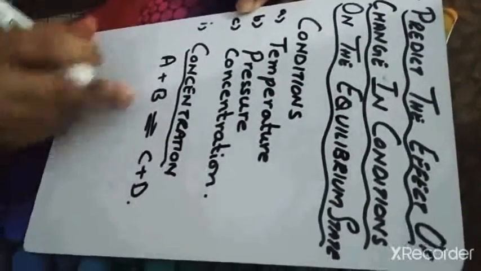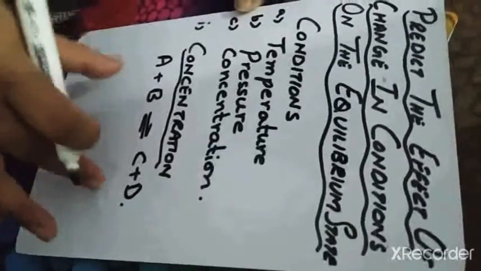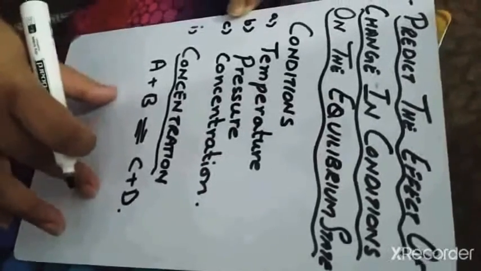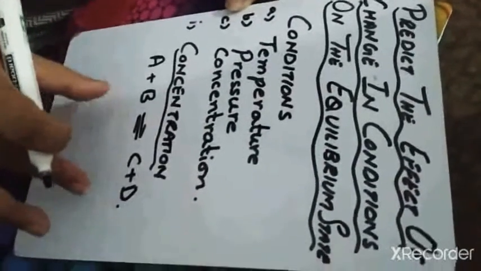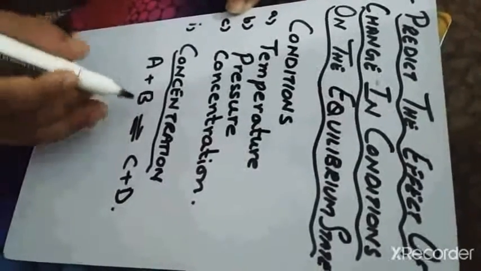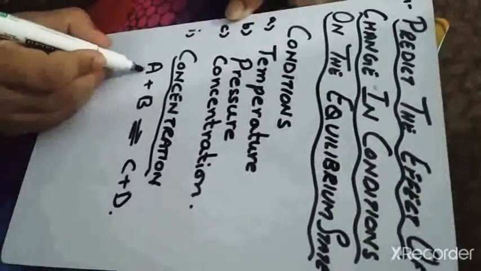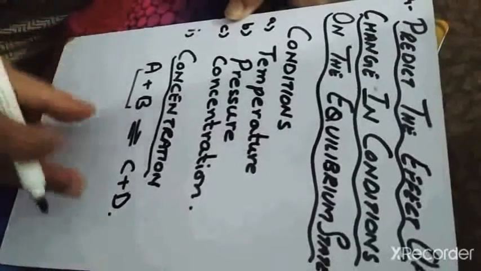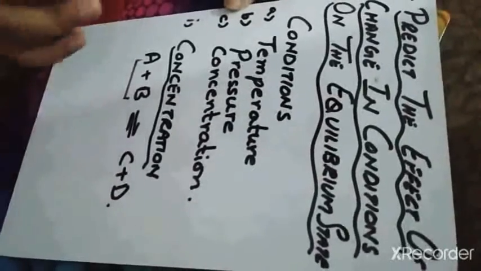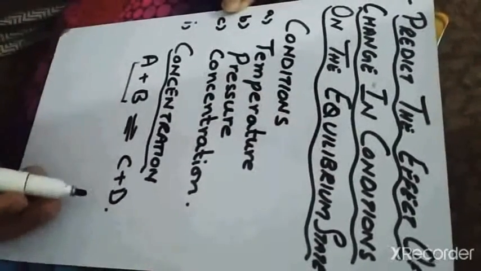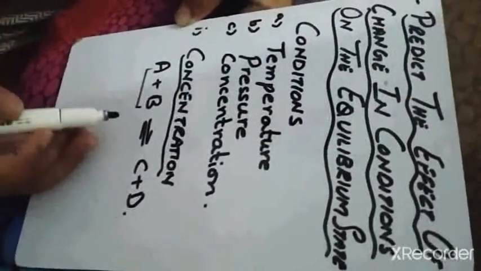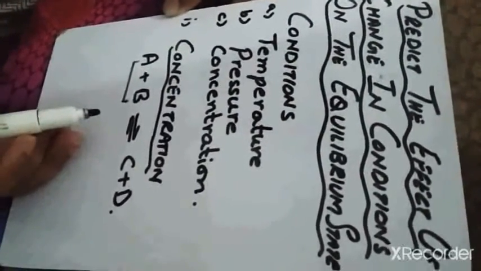Here we have reactants and the products. Now the system is at equilibrium. Their concentrations remain constant and the rate of forward reaction is equal to the rate of backward reaction, right? But when we change the concentration of, let's suppose, the reactants, the equilibrium will be disturbed and the reactants will again react to produce more products, right? So when you change the concentration, the equilibrium state of the system will also change.